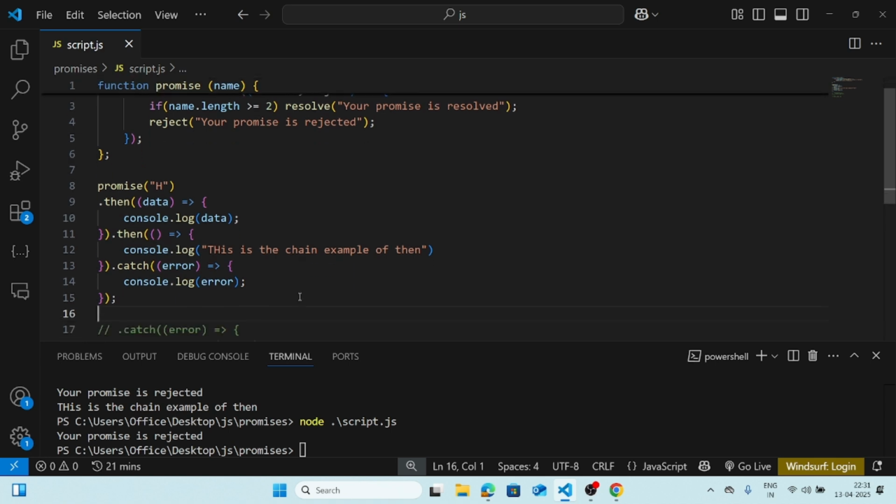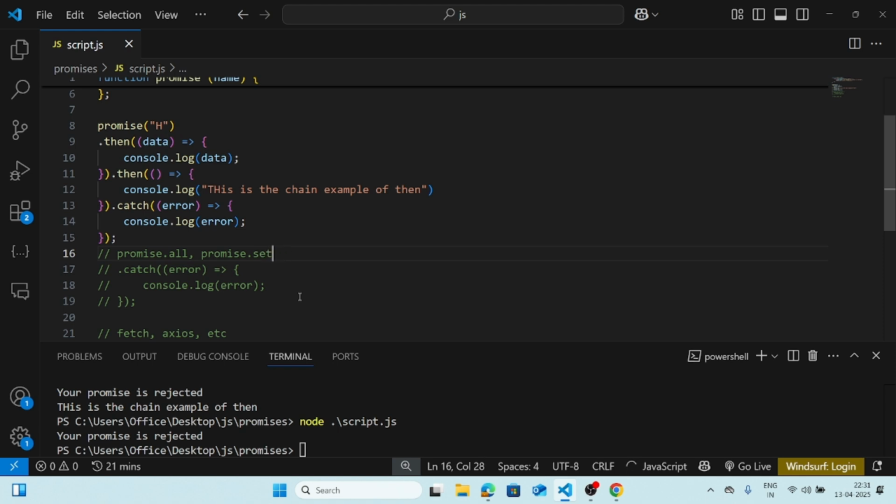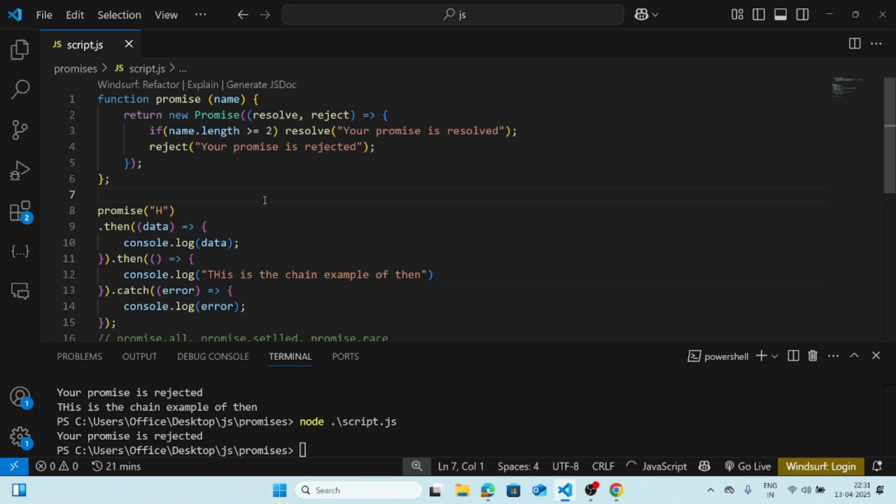In the further videos we will come with more advanced syntaxes and more advanced logic, like Promise.all, something like Promise.allSettled is also there, then Promise.race. Okay, and of all these, these two are the important ones. Okay, so this is the basic program about promise. We will meet in the next video.